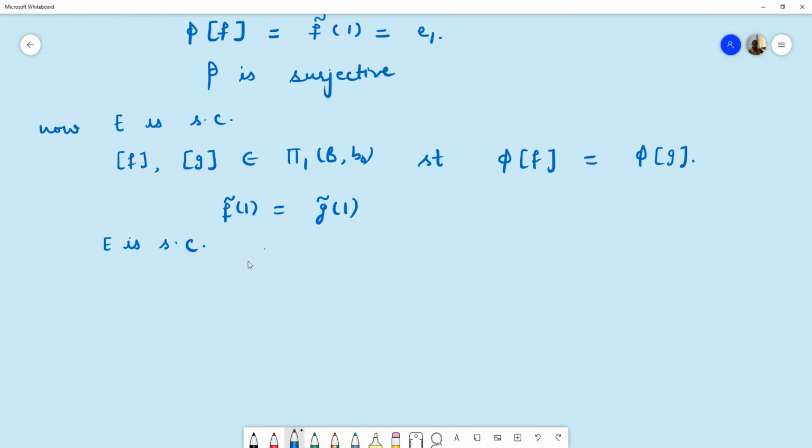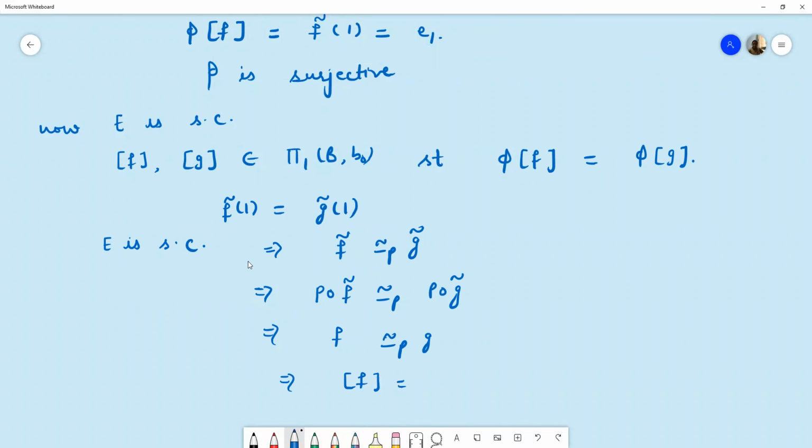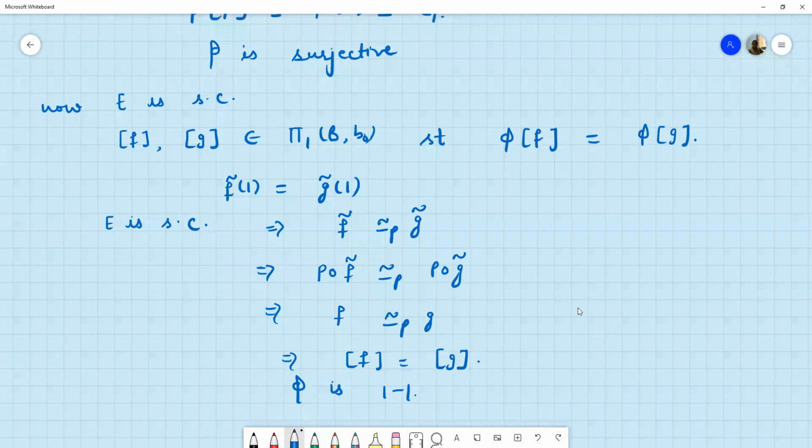Therefore, F curl and G curl are path homotopic to each other. So if these two are path homotopic, then the two compositions are also path homotopic, and the compositions are equal to F and G. So F and G are path homotopic to each other, which means the path homotopy class of F is equal to the path homotopy class of G. So the mapping phi is a one-one mapping. So this completes the proof that phi is a bijective map.